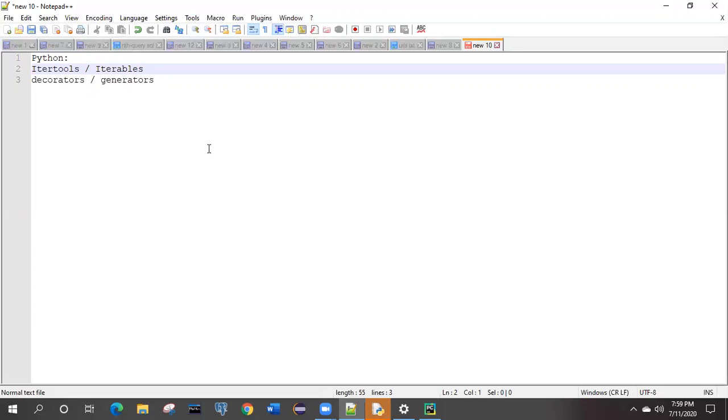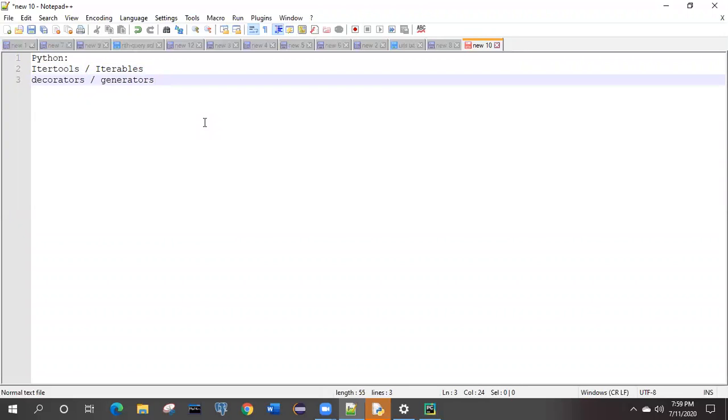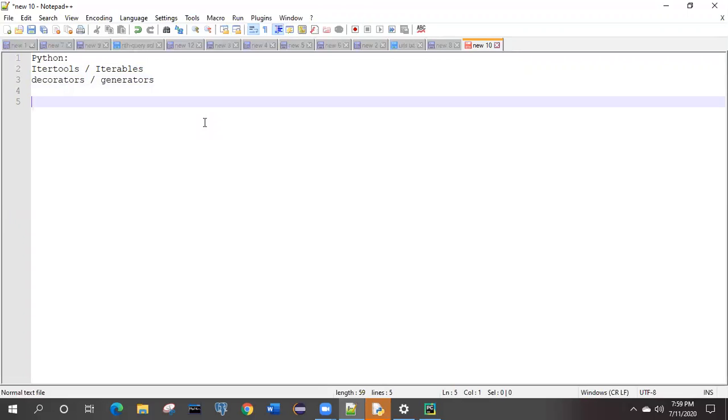So what actually is this iterable, right? We have seen and used this iterable concept also, but we didn't know at that time that we were doing iterable work. Further when we are discussing, we will come to know which iterables you have used and when you have used them, right?